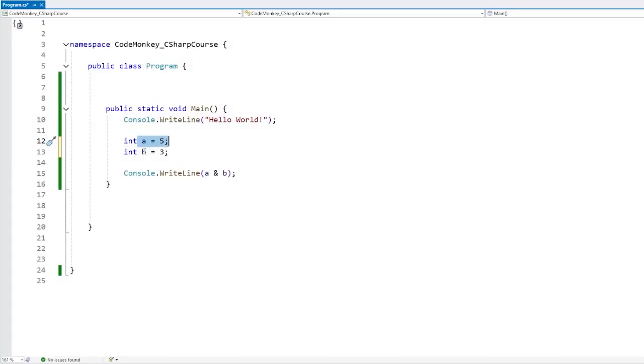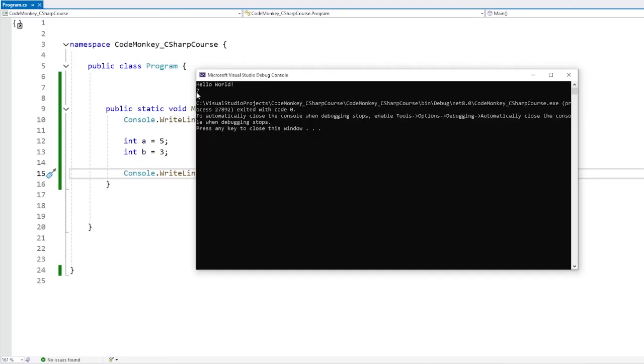So yep, let's verify it. Here in the code we have numbers 5 and 3, and now let's do a bitwise OR operation. So just like this, again, just one pipe, it is not 2 of them. We do not want to do a Boolean, we want to do a bitwise OR operation. So let's see, and there we do have a 7.